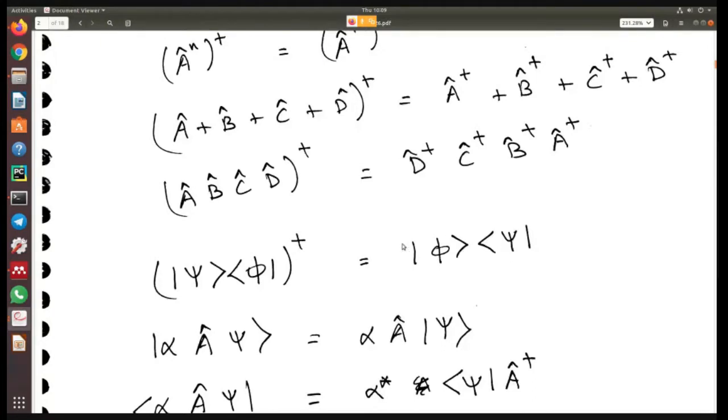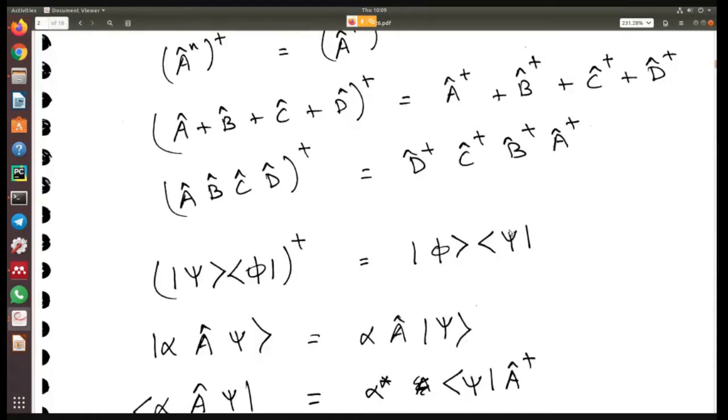This is actually an operator because, as I told you, state vectors are vectors. A ket is a column vector and a bra is a row vector. Now imagine you're multiplying a column vector with a row vector. A column vector has n rows and one column, and a row vector has one row and n columns. When you do matrix multiplication over these, you'll get an n cross n matrix.